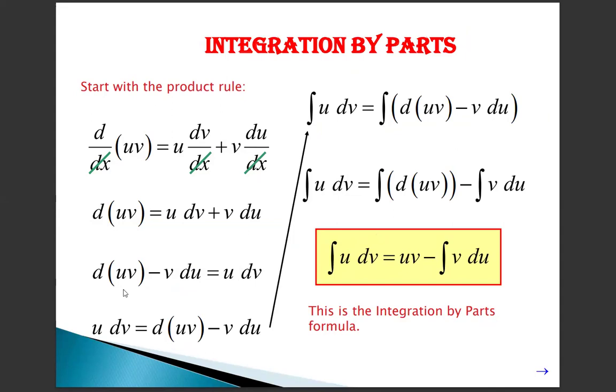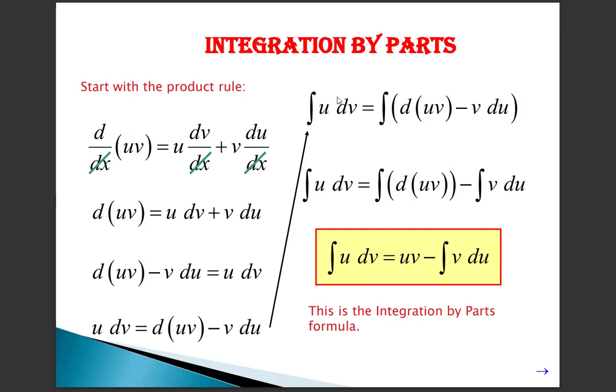d by dx of uv equals u dv by dx plus v du by dx. Here we cancel the dx. Then we get d of uv equals u dv plus v du. Next, we take the v du from the right hand side to the left hand side. u dv as it is equals d of uv minus v du. Then we apply the integration.